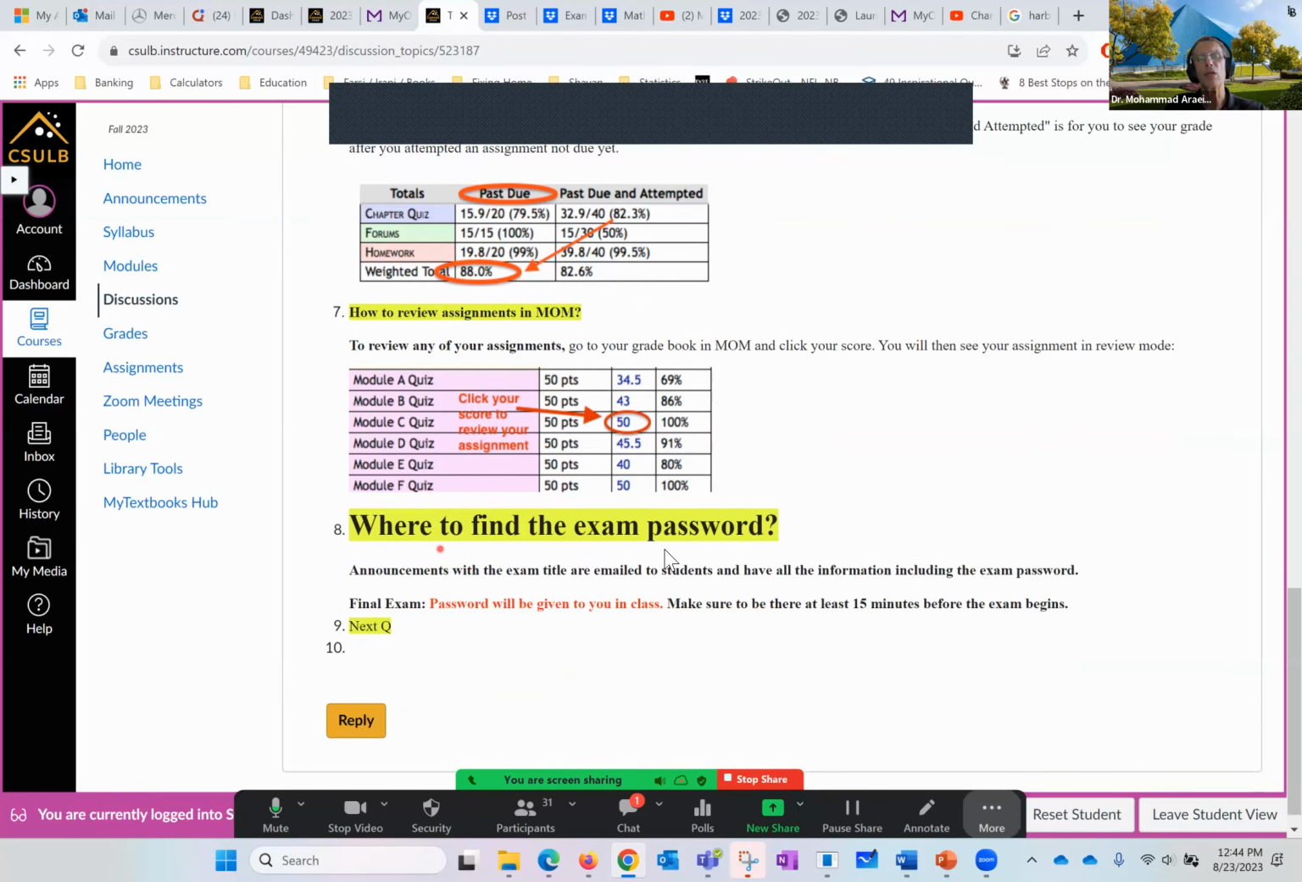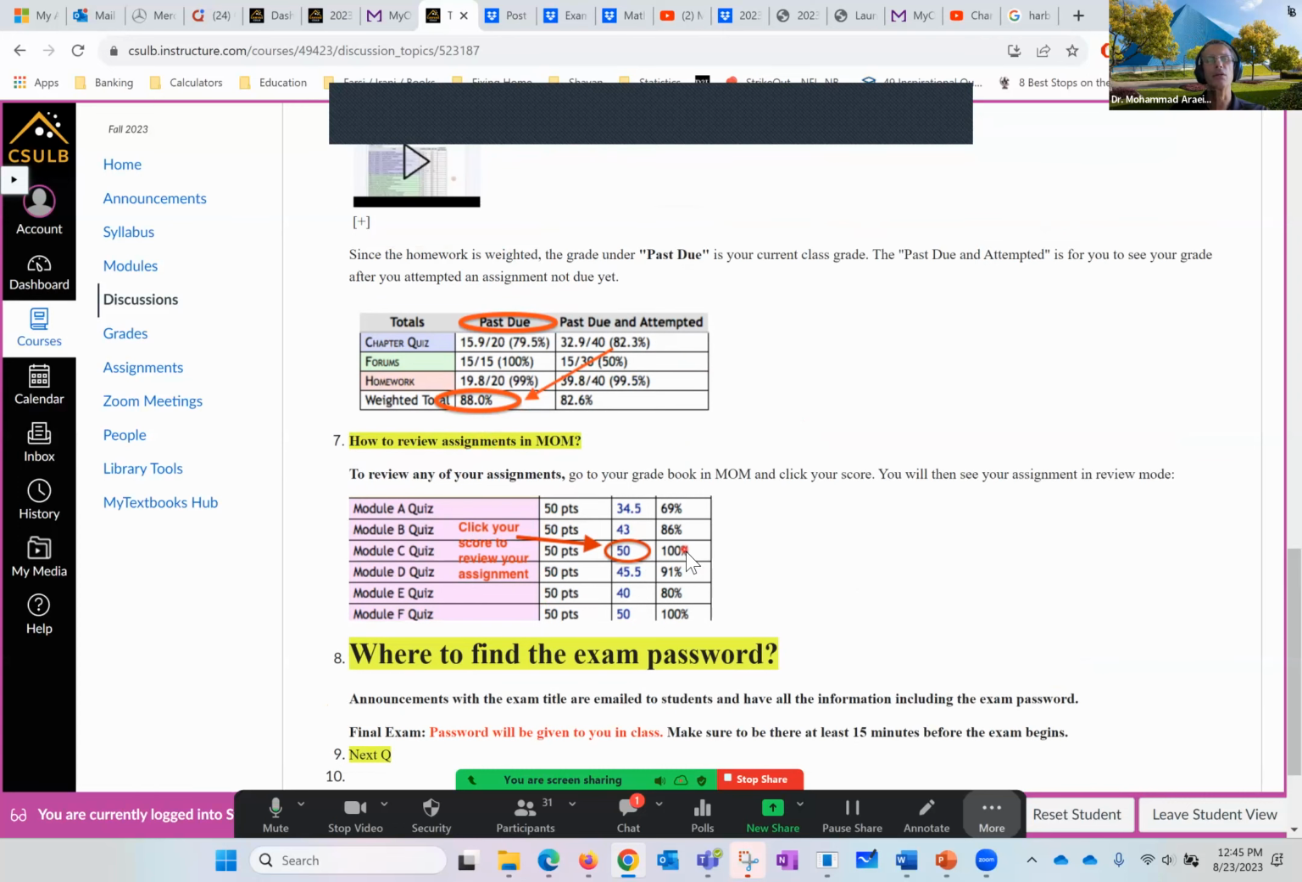Now, this is a big one. A lot of students ask that I send an email or announcement that tells you the password and the information about each exam. If you miss that, you can go to the announcements and find it. So every exam is password protected. You have access to the password one week in advance, it will be sent to you and you can find it under the announcements.